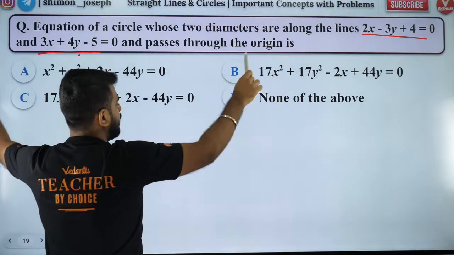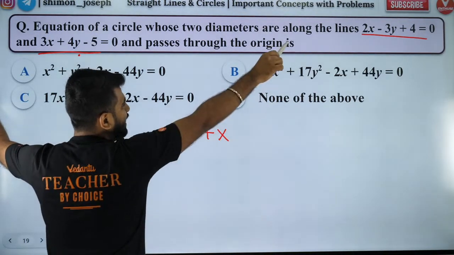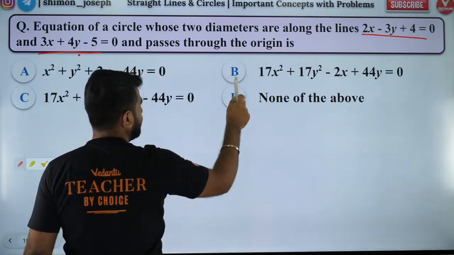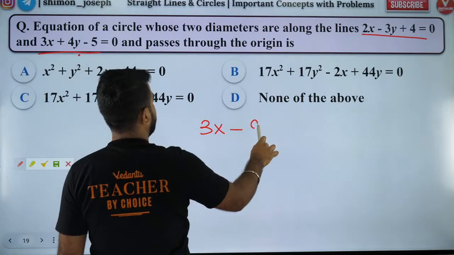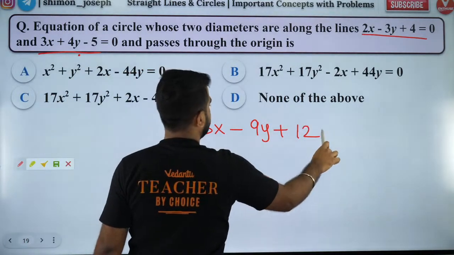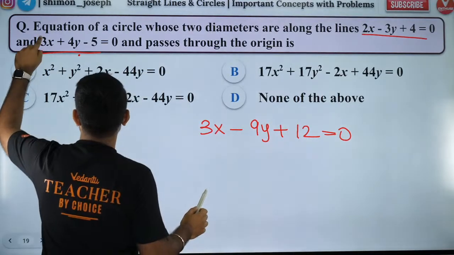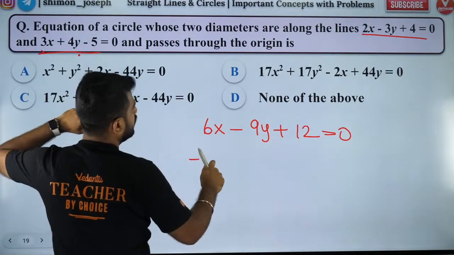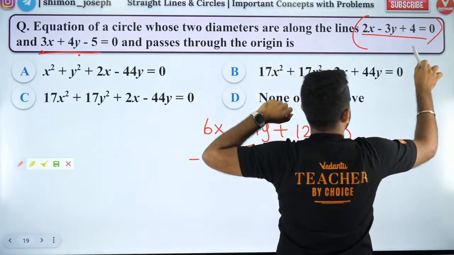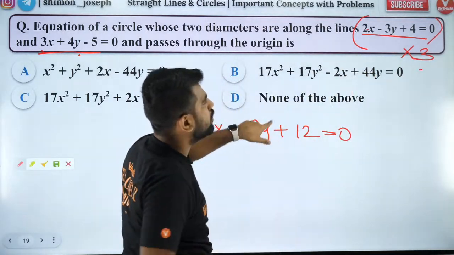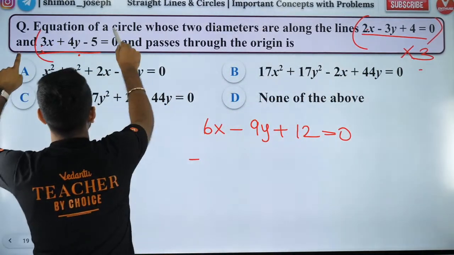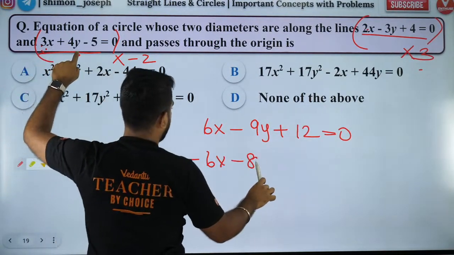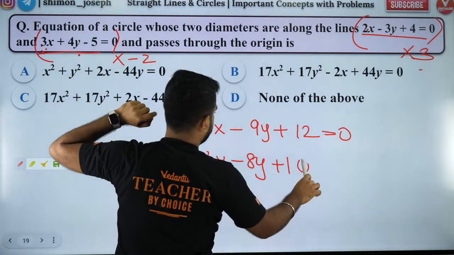So let's solve it. I'm going to multiply that equation by 3. So I'll get 3x minus 9y plus 12 is equal to 0. Guys, I'm multiplying this by 3, so I'll get 6x minus 9y plus 12. I'll multiply the other equation by minus 2. So if I multiply this by minus 2, I'll get minus 6x minus 8y plus 10 is equal to 0.